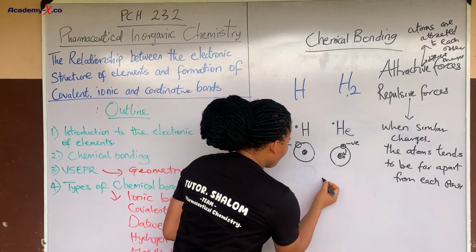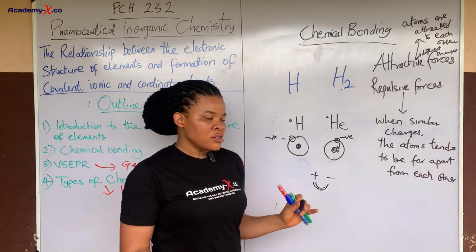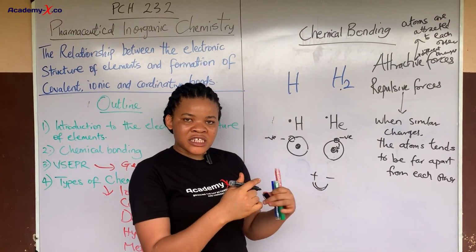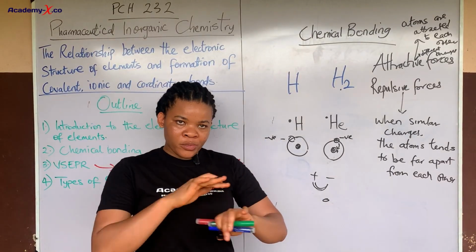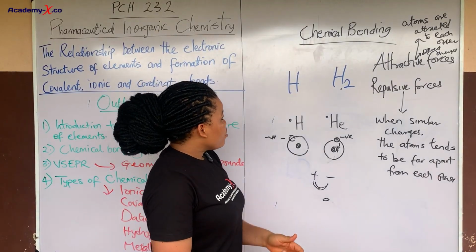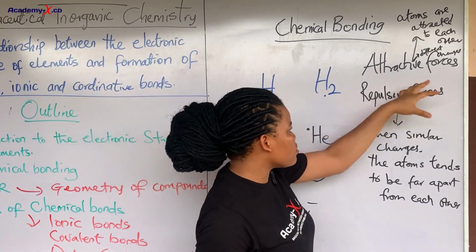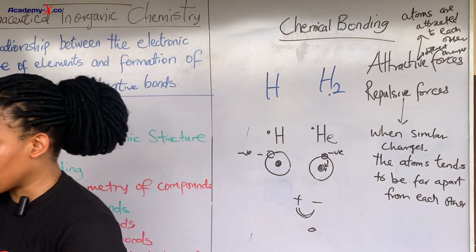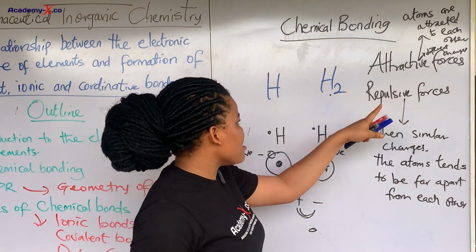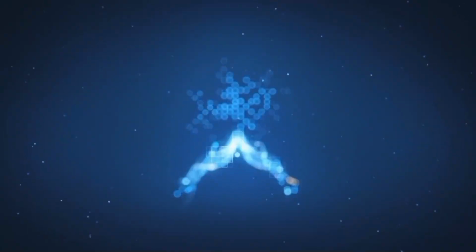You know, when you have plus and negative, so there's going to be what? Attraction. So when this attraction occurs, they cancel out and the net charge is now going to be 0. They become stable. So at 0, they are stable. So now, when the attractive forces in a compound are equal to the repulsive forces, that is when there is an equality between the attractive forces and the repulsive forces, that will give rise to what we know as